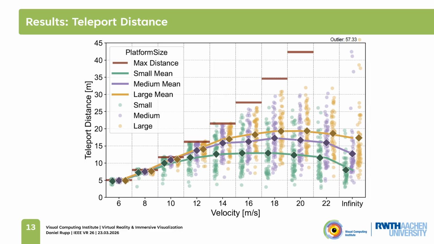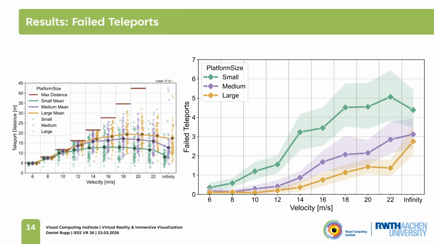So one explanation might be visibility related, as at some point it is hard to see if a parabola hits the platform or not. That does however not fully explain why the distance decreased again at some point. It becomes clear that something else is going on when we look at the number of failed teleports. In this plot, we can again see that platform size had a significant influence, and the regression analysis also showed that velocity had a significant effect on the amount of failed teleports. If the plateauing of the teleportation distance was just because of visibility issues, the number of failed teleports would plateau as well. However, it steadily increases, so this has to do with the accuracy of the teleport parabola.